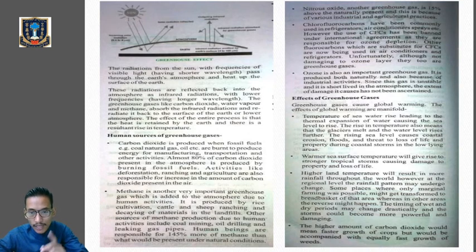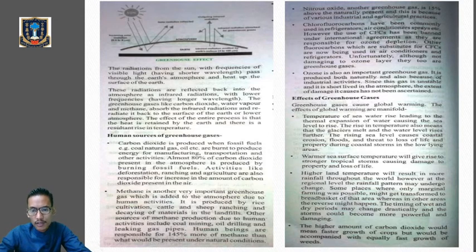The second effect of global warming. Next one. Higher land temperature will result in more rainfall throughout the world. However, at the regional level, the rainfall pattern may undergo changes. So due to global warming, the pattern of rainfall will also change.